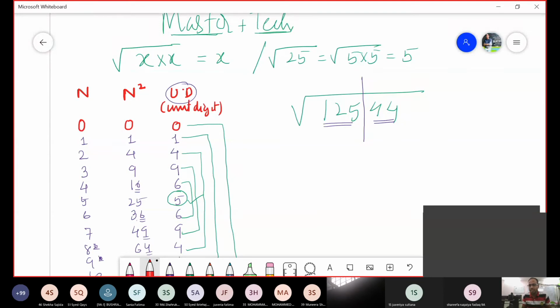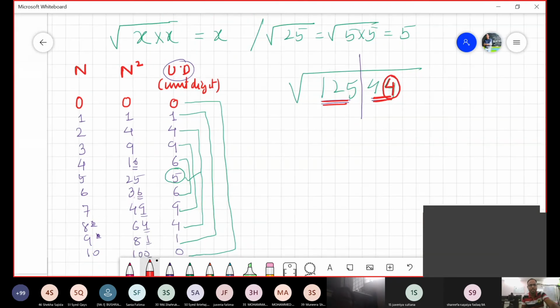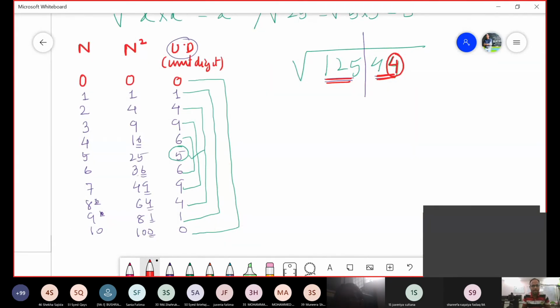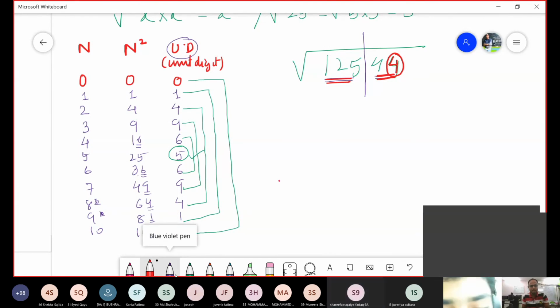So first step is what? We divide the last 2 part, we take a group of 2 part and the rest of the parts are here. And we focus on the unit digit of that last part. What is 4? 4 कब आता है from the table? Let me check out ये table alongside. 4 कब आता है आखिरी में? 2. Yes. 2 square is 4, and 8 square is 64. मतलब 4 comes only when there is 2 at the end, or what at the end? 8.